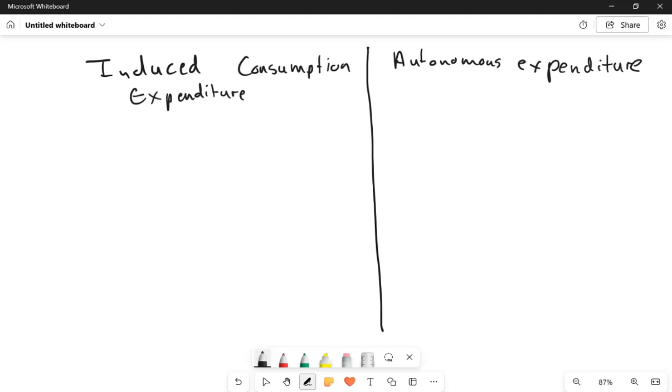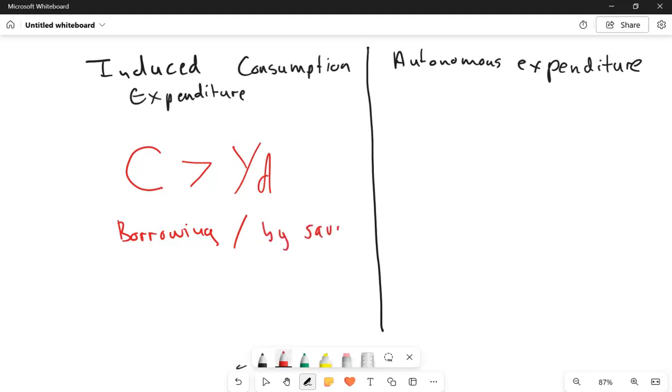So in that case, we're simply saying that our consumption, which is C, is actually going to exceed my income. That's what we are saying there. And one thing that we need to understand is how we are going to finance this spending. It is either financed through borrowing, or we can finance it by savings that were accumulated in the past. So it's important to understand this.